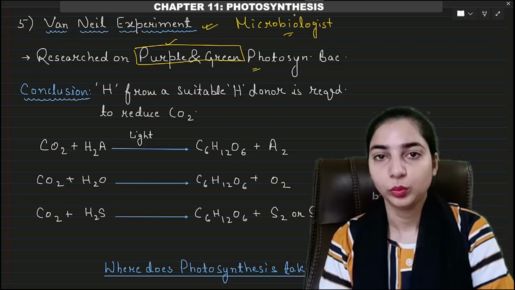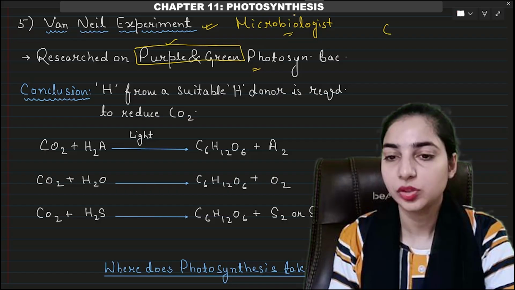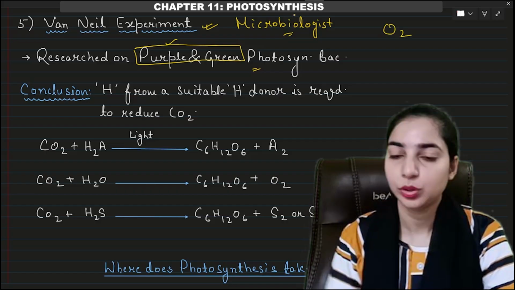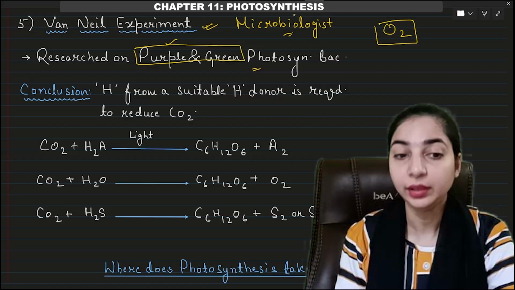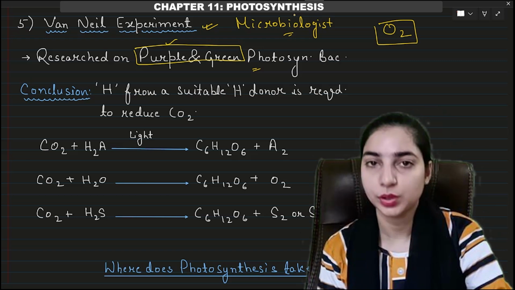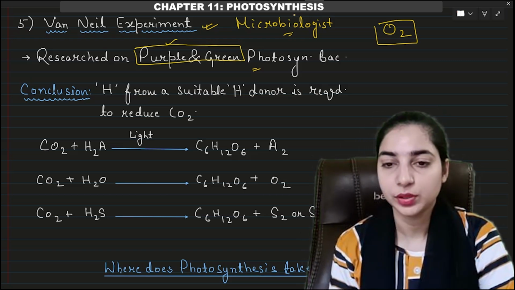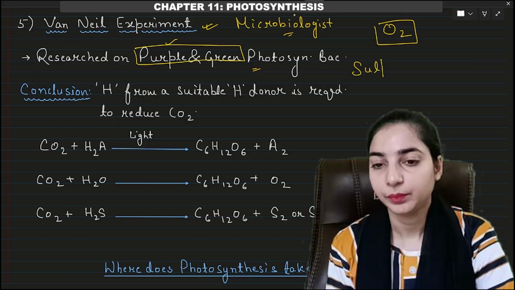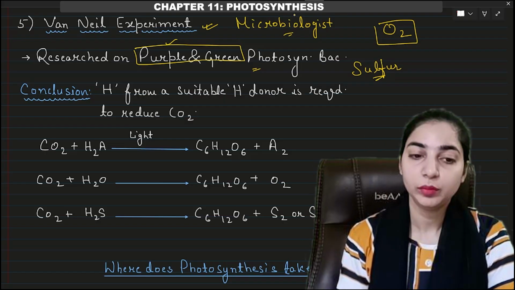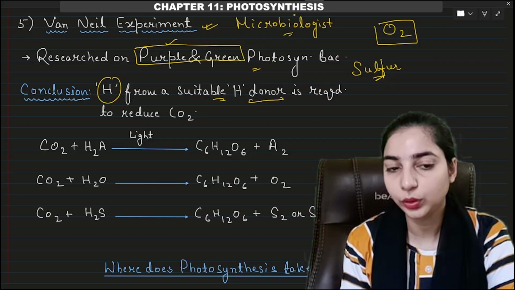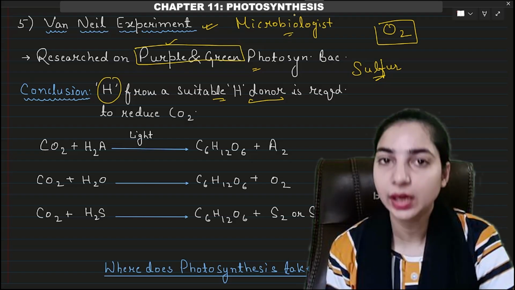Now, till now, we know that during photosynthesis, oxygen is released, right? Photosynthesis leads to the evolution of oxygen. But when photosynthesis was performed using the purple and green photosynthetic bacteria, it was observed that oxygen was not released. Instead, sulfur or sulfate was released. So it was concluded that hydrogen from a suitable hydrogen donor is required to reduce the carbon dioxide.